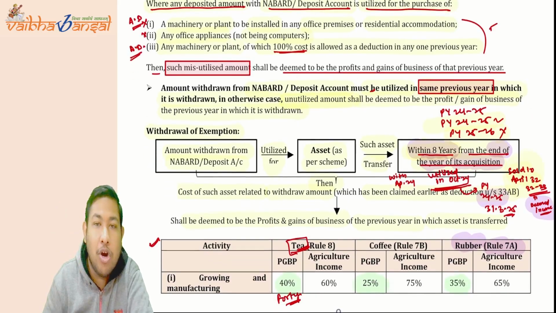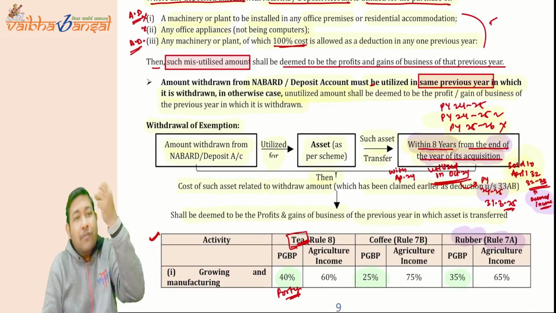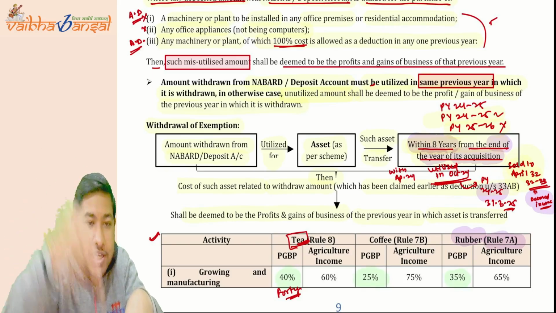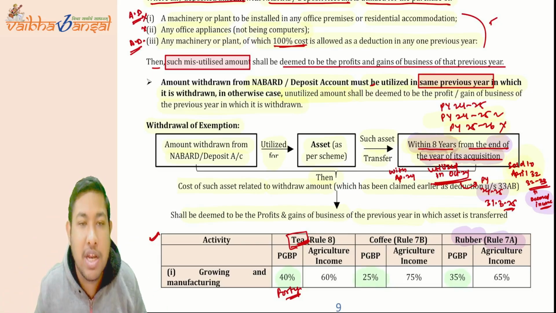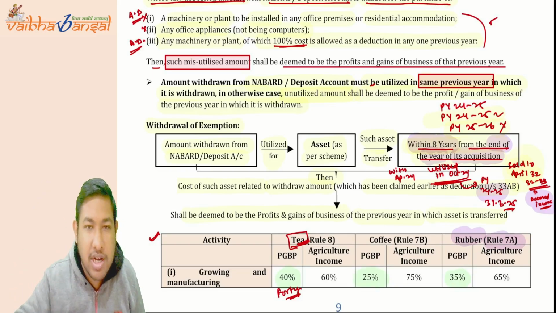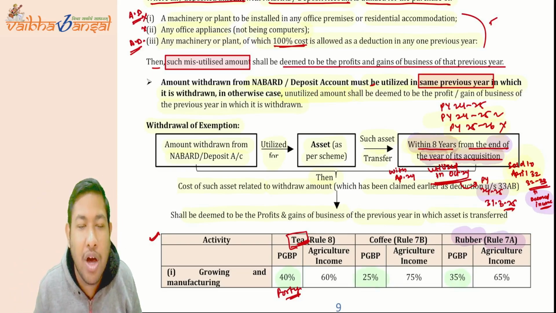Now, whatever amount you have withdrawn from the NABARD or the deposit account, you have to utilize in the same previous year. If you have not utilized it in the same previous year, then it is unutilized amount, and it is going to be deemed income for you.